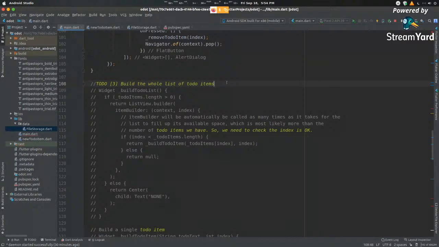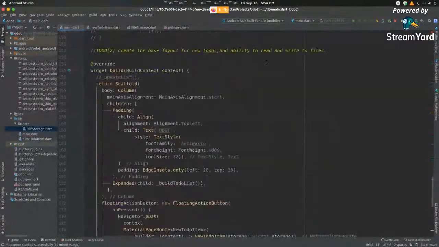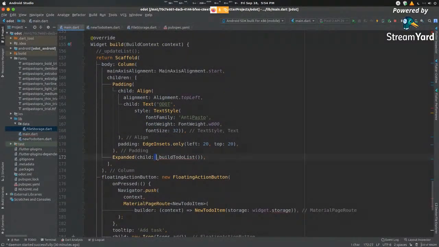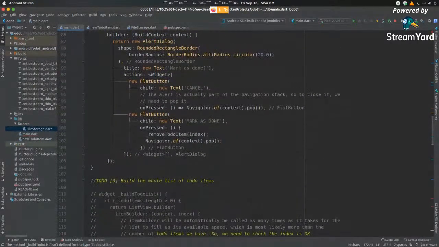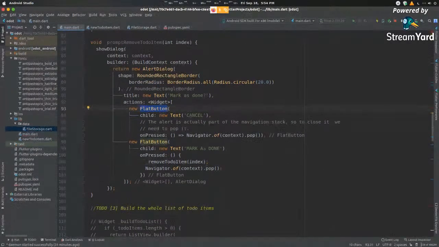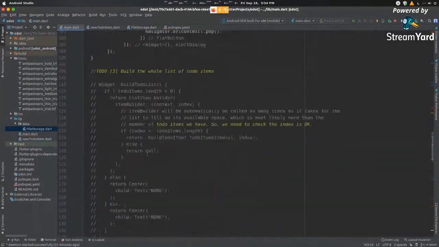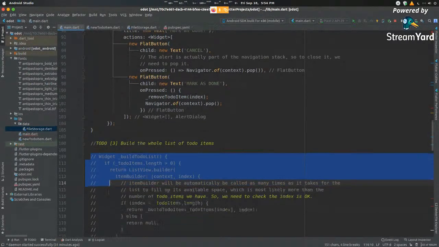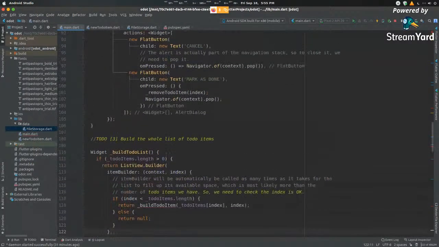So in order to do that, we first need to create a function that returns a widget. As you can see, we are giving it a child of build to-do list. A child can only accept a widget. It cannot accept any other return type. So it needs to return a widget. What is a widget? A widget is any of these components: a flat button, a scaffold, a padding object, a text object. Any of these things is a widget. So what we're going to do is, again, widget build to-do list. This will let us build a to-do list item.